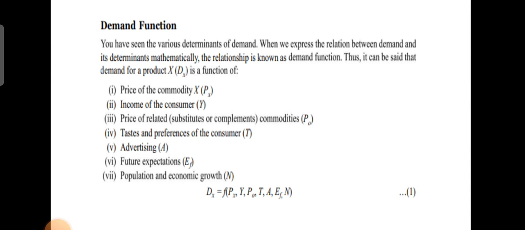And the next one is the relative price of other substitute or complementary commodities. How much a consumer would like to buy of a given commodity also depends on the relative price of other related goods, such as substitutes or complements. When our wants can be satisfied by alternative similar goods, they are called substitutes. For example, peas and beans, groundnut oil and til oil, tea and coffee, jaggery and bajra, etc. These are examples of substitutes. And complementary goods are, for example, a car and its tyre. These are examples of complementary goods.